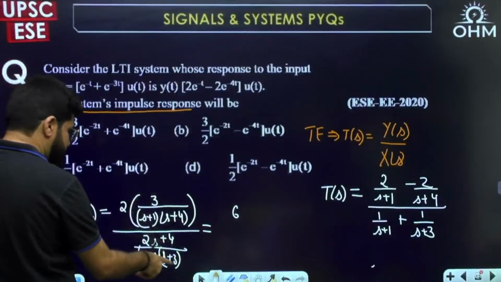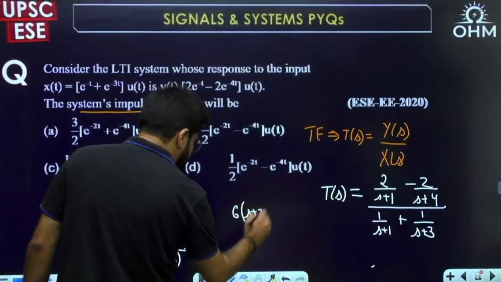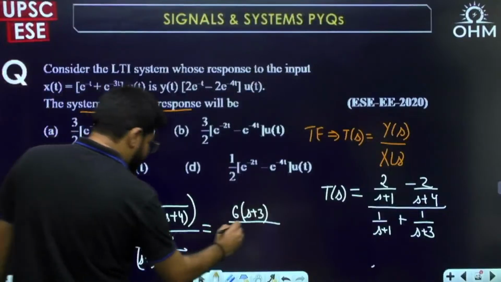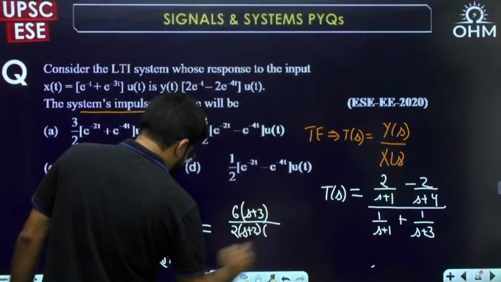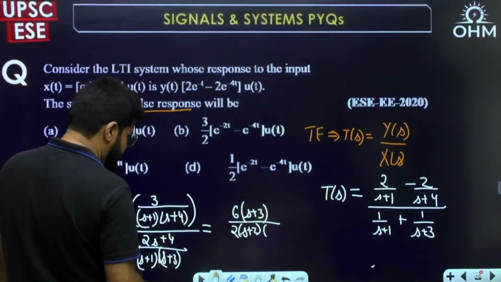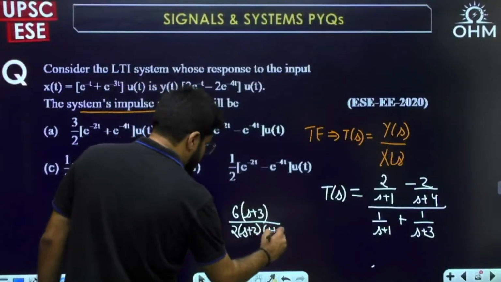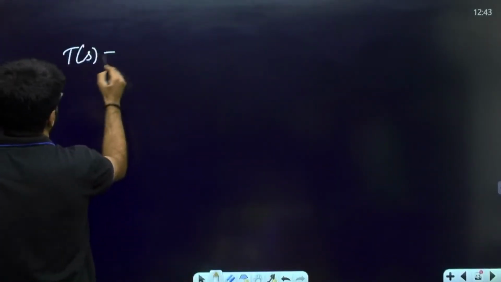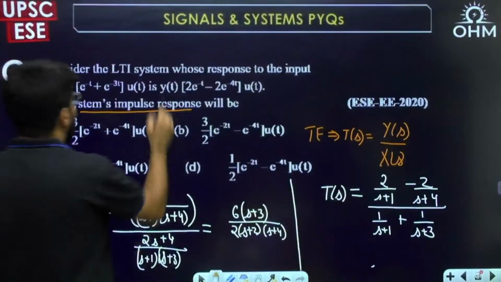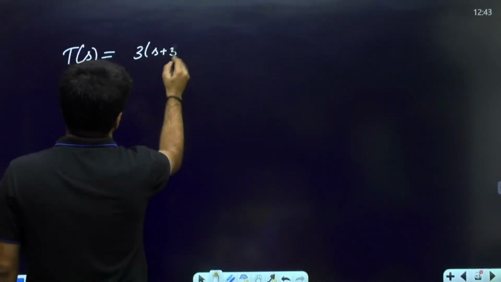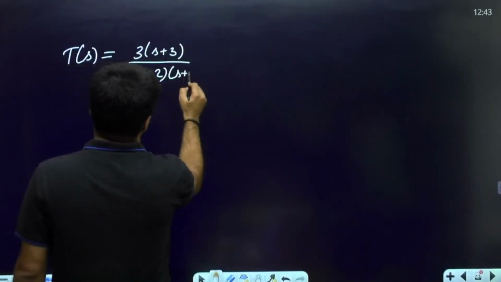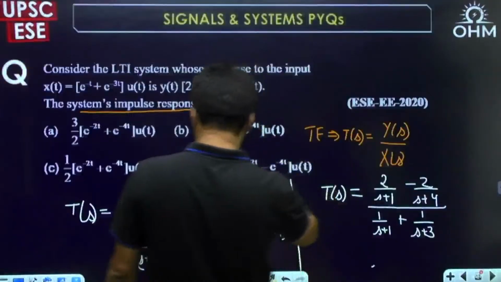This s plus 3 I can take above, so 6 times s plus 3 upon the denominator. In the denominator you can take 2 common, 2s plus 4, so s plus 2, and then this s plus 4. So 6 by 2 will get cancelled, and the transfer function will be equal to 3(s plus 3) upon (s plus 2)(s plus 4).